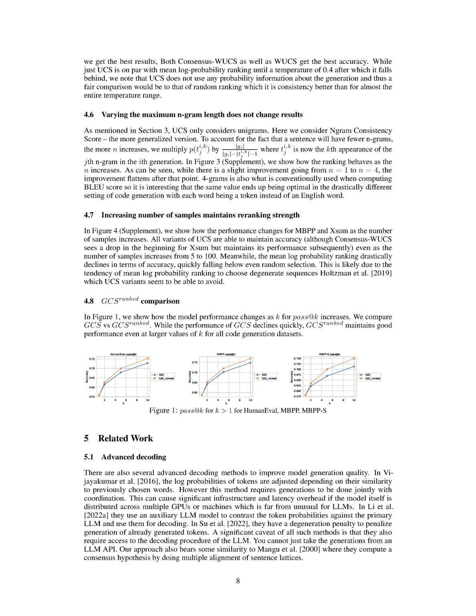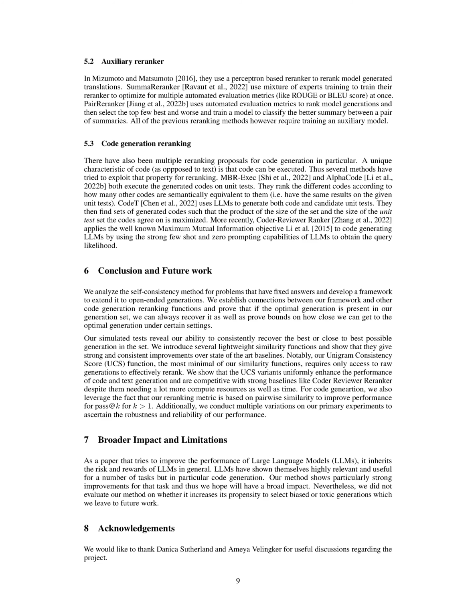Some methods penalize the generation of already generated tokens. A common limitation of these methods is that they require access to the LLM's decoding procedure. You can't simply use the generations from an LLM API. Our approach is somewhat similar to one where a consensus hypothesis is computed by aligning multiple sentence lattices. Section 5.2 discusses the use of an auxiliary reranker.